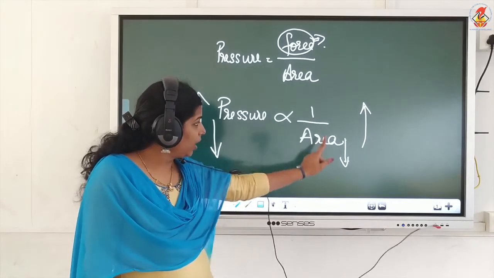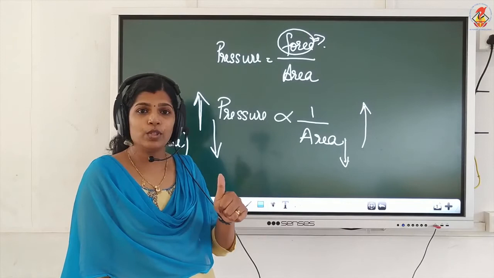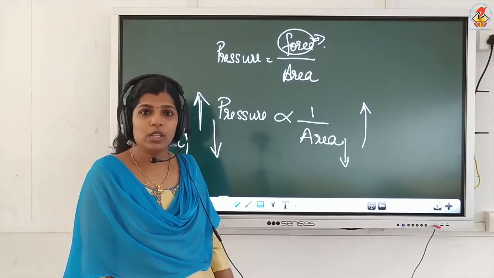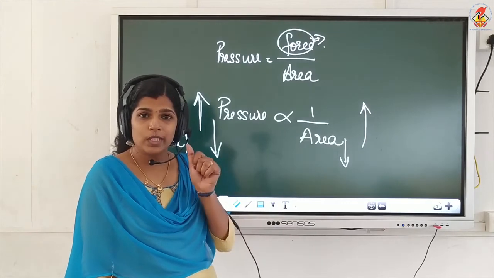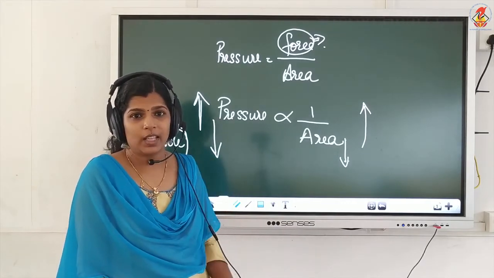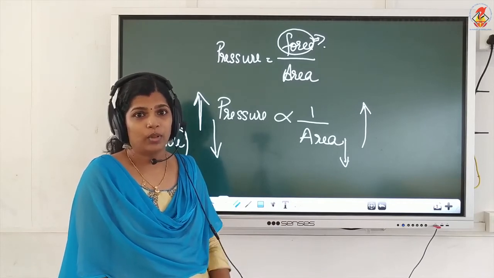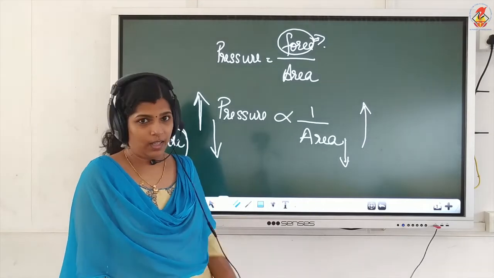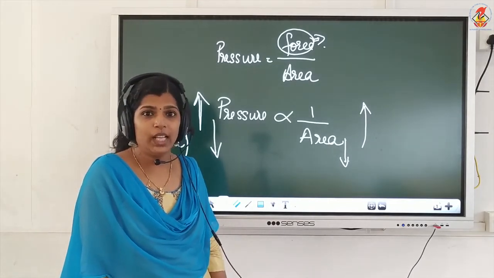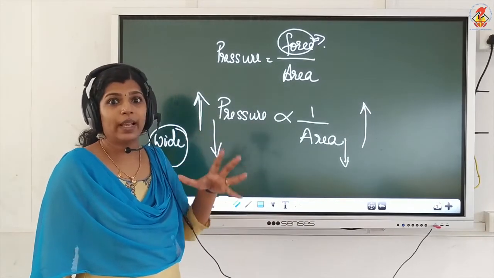So, when area decreases, what will happen to the pressure? With the same force, the pressure is more. So, with a small force, we can cut easily because the pressure is more when area decreases.